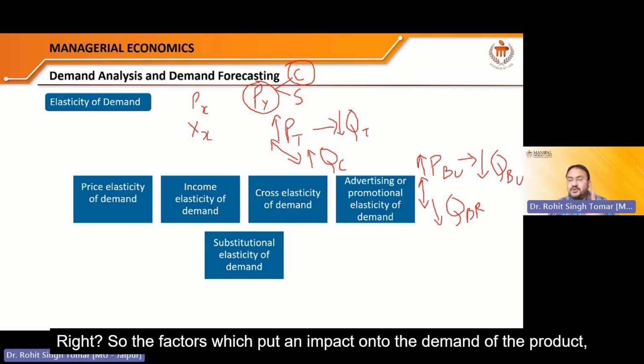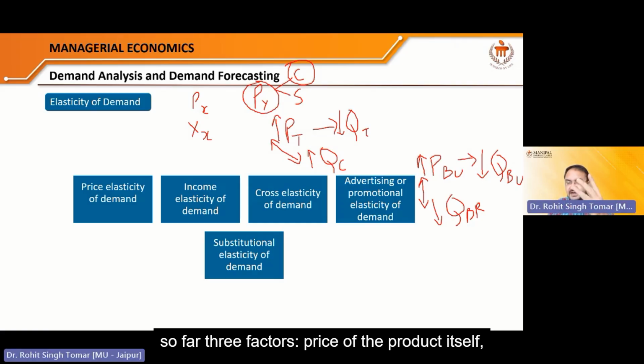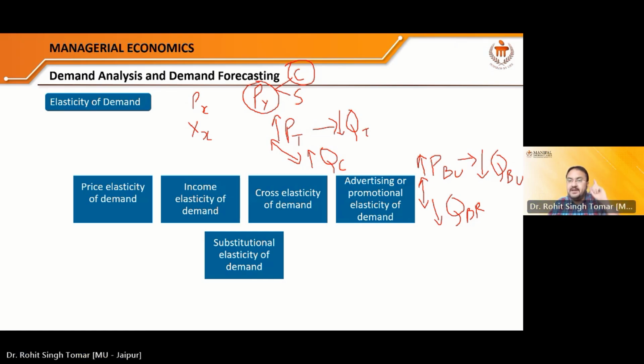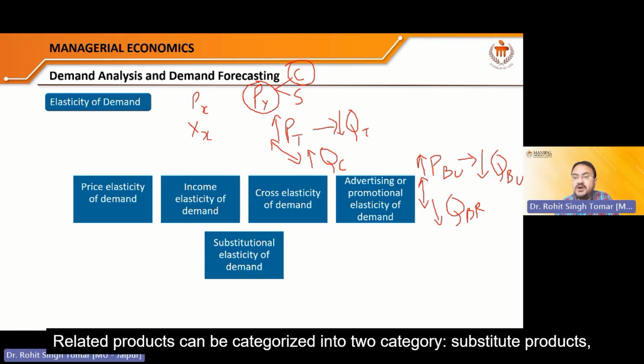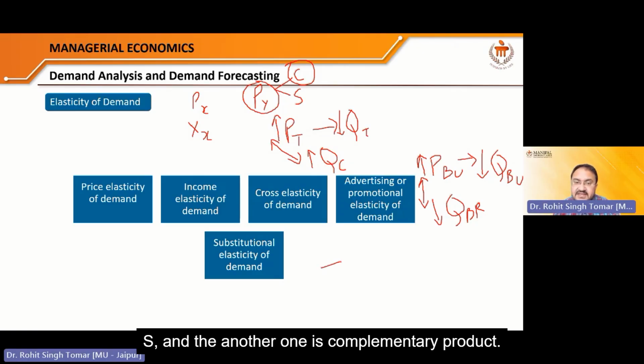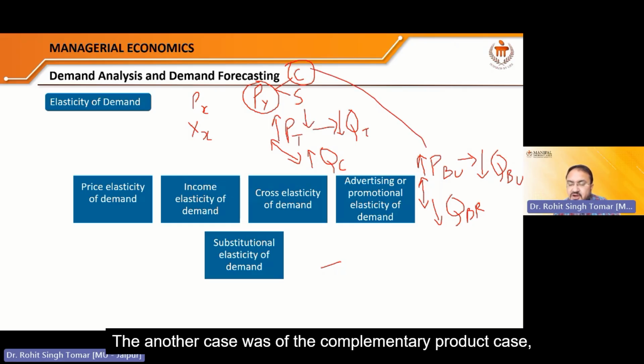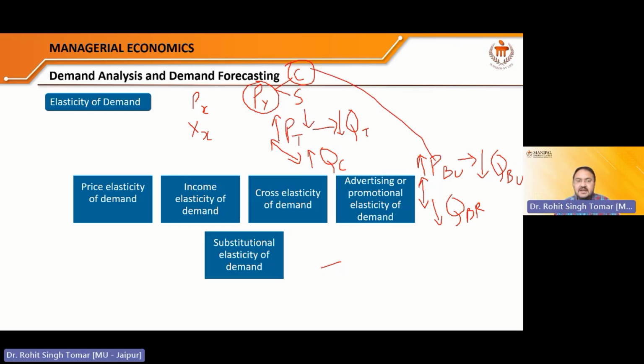So the factors which put an impact onto the demand of the product, so far three factors: price of the product itself, income of the society, and price of its substitute or related products. Related products can be categorized into two categories: substitute products, and the other one is complementary products. So this is the case of the substitute product, and the other case was of the complementary product.